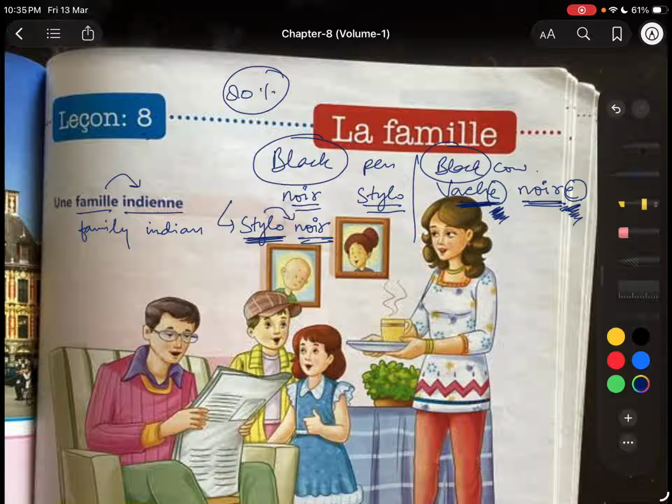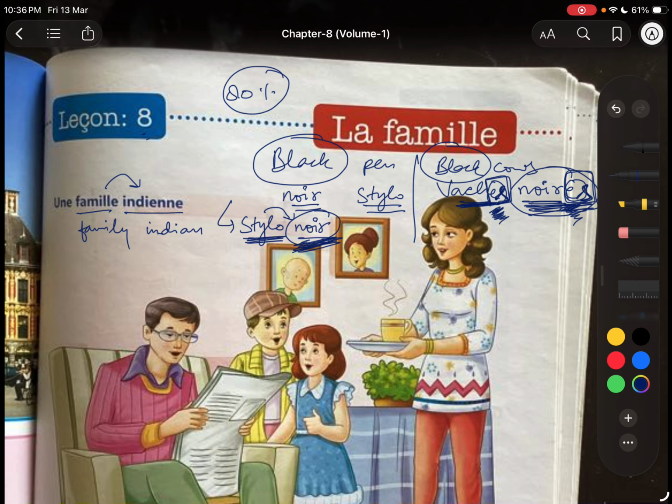Black in English remains black, no change in spelling, but we do have a change in the spelling of black in French, noir and noire. Suppose there are so many black cows. The black remains the same in English, but vache would be plural. We should add s here, vaches, plural cows. Now the adjective must be in the plural form too. This is the same thing: they are following the nouns or pronouns. This concept is known as accord.